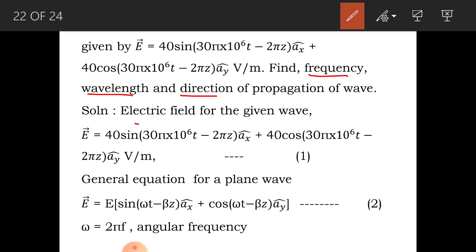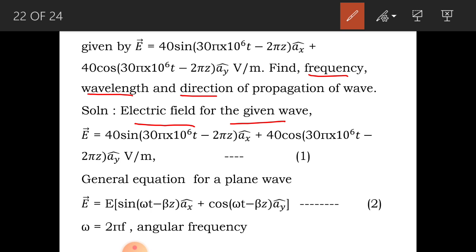So now let us take the electric field of the given wave. He has given the wave as E equal to 40 sin (30 pi into 10 to the power 6 t minus 2 pi z) ax cap plus 40 cos (30 pi into 10 to the power 6 t minus 2 pi z) ay cap volt per meter. Now what we have to do is compare this with the general plane wave equation. So what is the general plane wave equation? It is E equal to E sin (omega t minus beta z) ax cap plus cos (omega t minus beta z) ay cap.